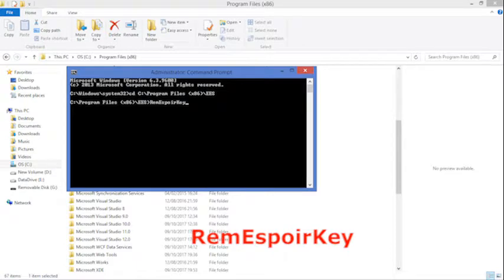To uninstall the Espoir key, type rem Espoir key. This will take few minutes. Wait till it comes on command prompt.